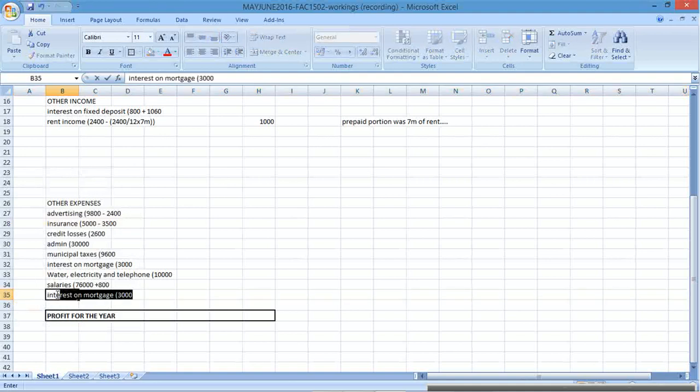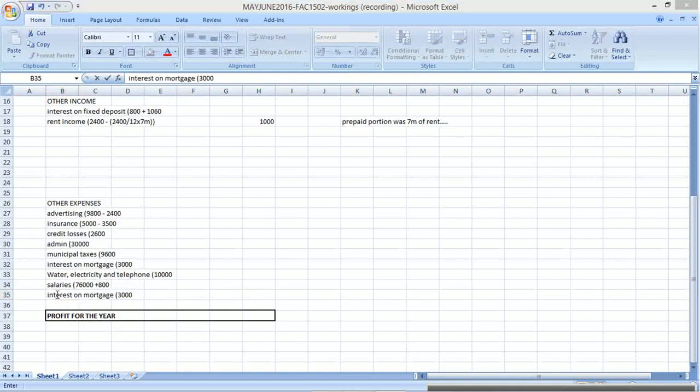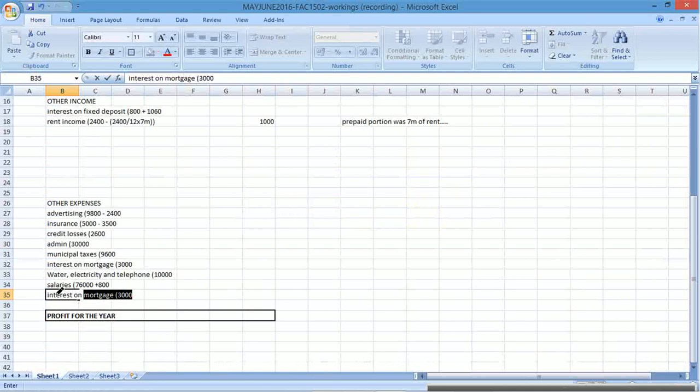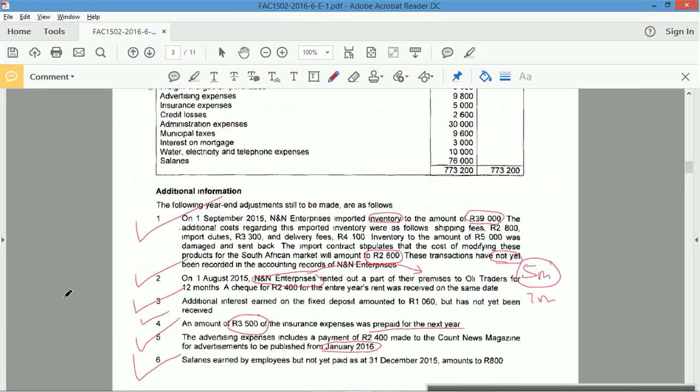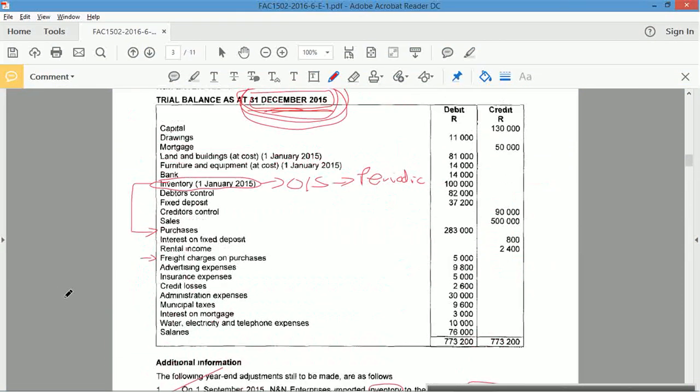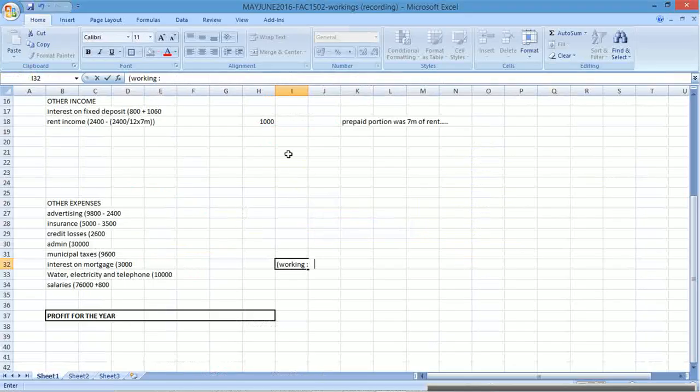Okay, so interest on, what is this? Mortgage. Did I have it? Yeah, I did have it. Just need to check the amount. Okay, so I currently have 3,000 here, brackets, working. What was the loan amount? Okay, now I need to look at one figure. Mortgage is how much? Where is it? There it is. 50k.